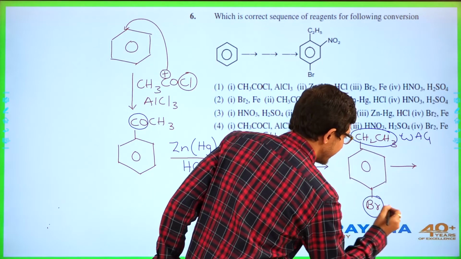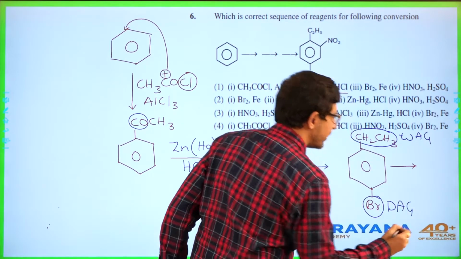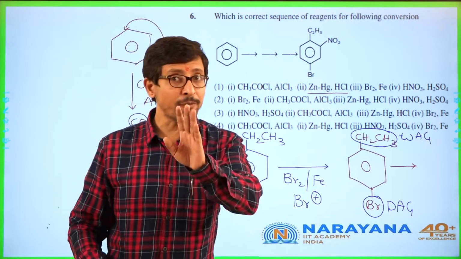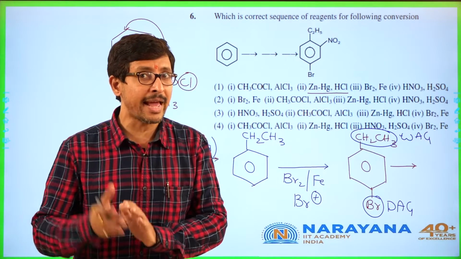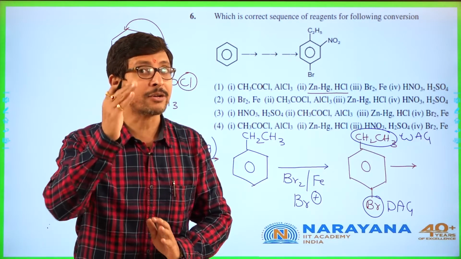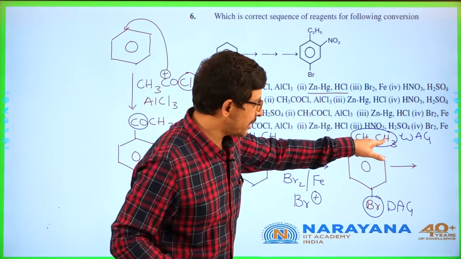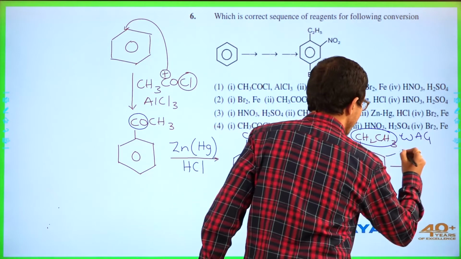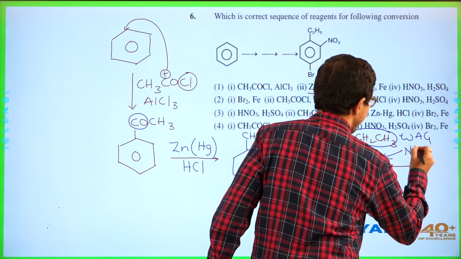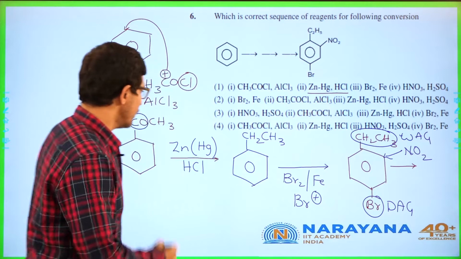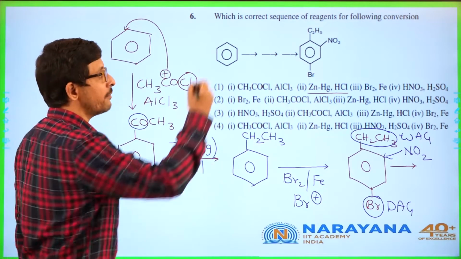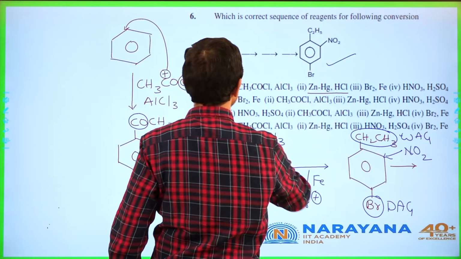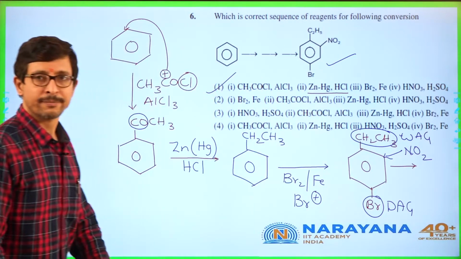This is deactivating group, weak deactivating group. So attack of electrophile takes place in accordance to the activating group. So to this ortho position, we can expect attack of NO2. So here you get NO2. So since this sequence is giving you the required product, the answer will be first option.